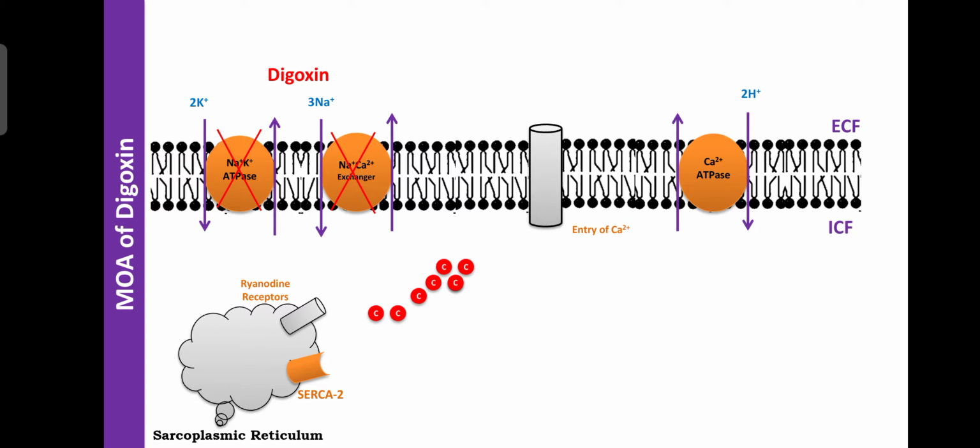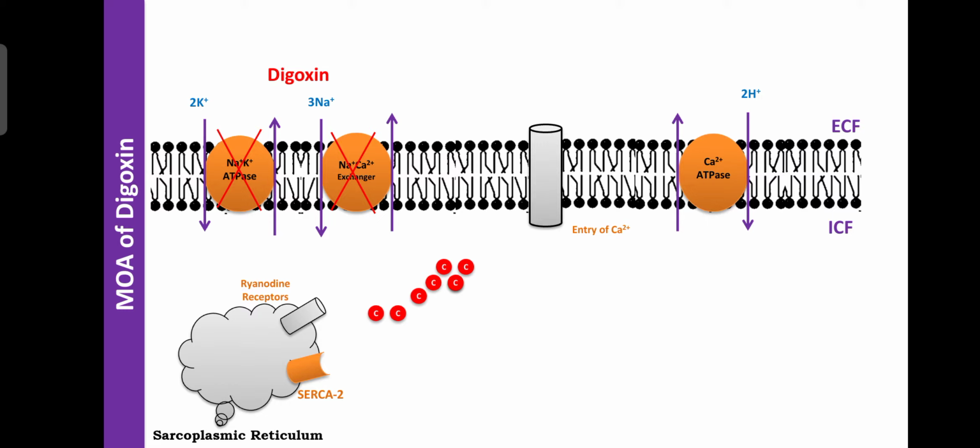So the mechanism of digoxin is helpful for the treatment of congestive heart failure because it inhibits the sodium potassium ATPase pump as well as the sodium calcium exchanger pump. Due to that, digoxin decreases the loss of calcium from the cardiac cell. So calcium is more accumulated in the cardiac cell.